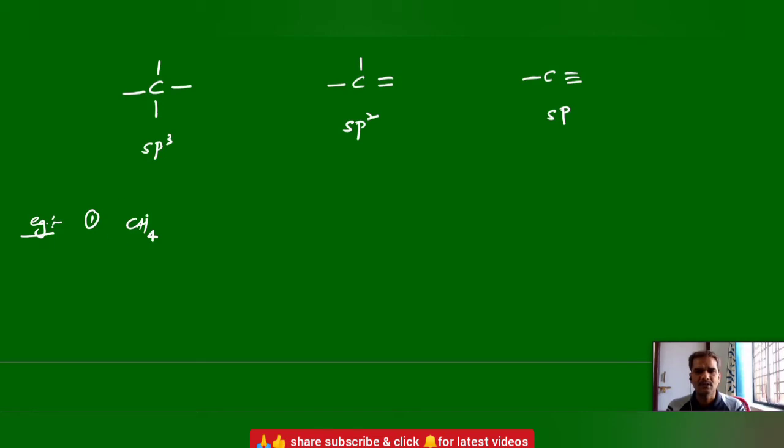Carbon is surrounded by 4 hydrogen atoms, so its hybridization is sp3. Let me take ethane. This carbon is surrounded by 3 hydrogens and 1 carbon, and this carbon is also surrounded by 3 hydrogens and 1 carbon. Both have sp3 hybridization.